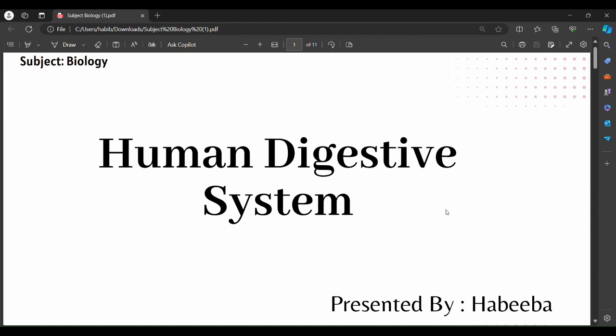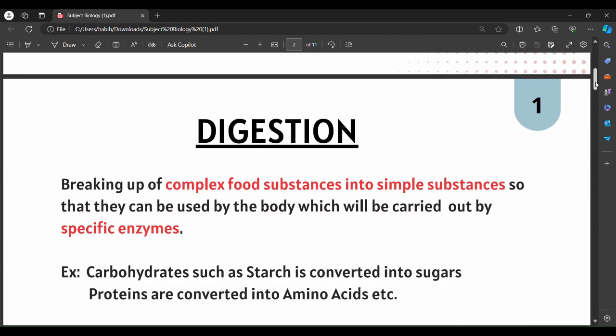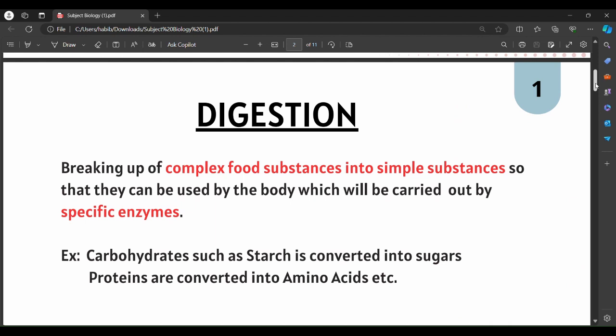Before we understand that, we need to understand the term digestion. Digestion is the breaking up of complex food substances into simpler substances so that they can be used by the body, which is carried out by specific enzymes. This is only possible when specific enzymes for the specific food components are present. If there were no enzymes in the digestion process, it would be impossible for even a very small amount of food to be converted into its simplest form in a short period of time.